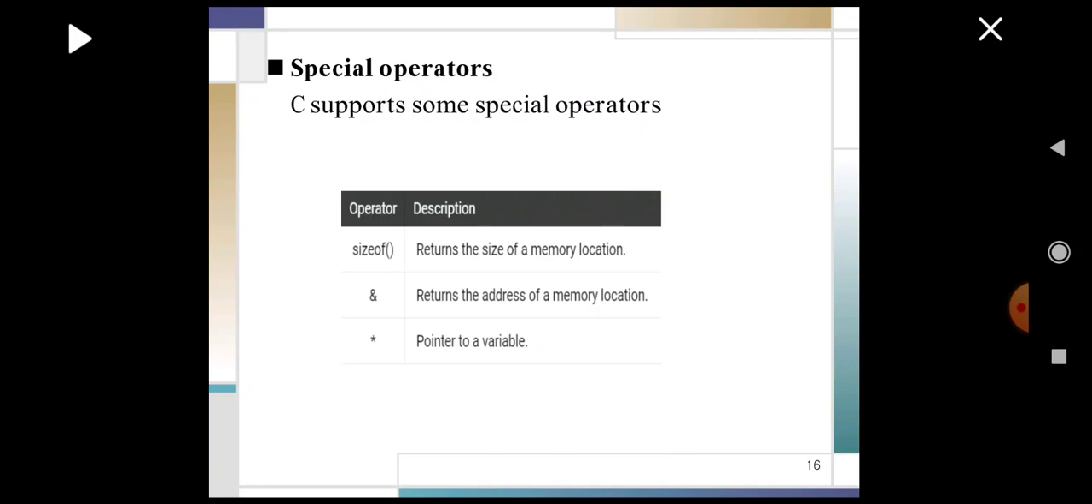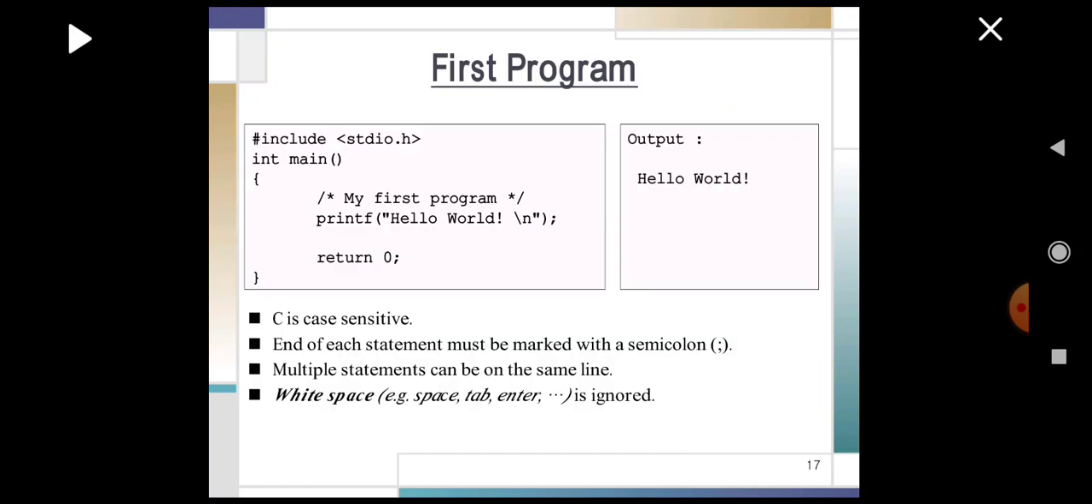Special operators. C supports some special operators like sizeof, ampersand, and asterisk. The sizeof operator returns the size of a memory location. Ampersand returns the address of the memory location, whereas asterisk is a pointer to a variable.